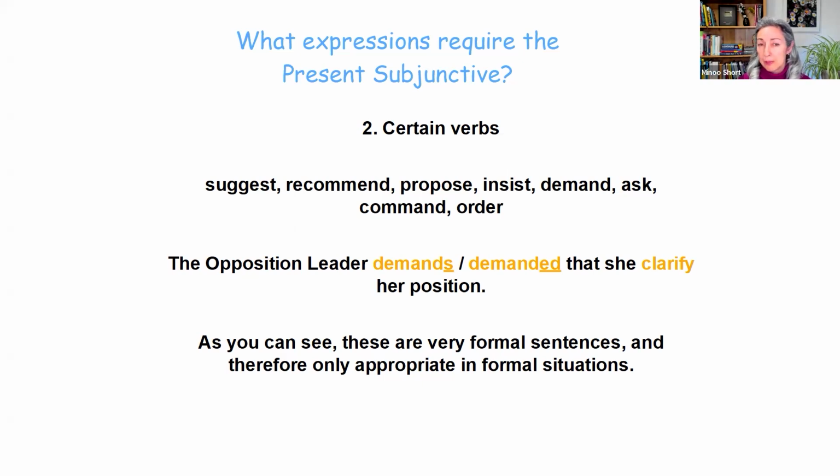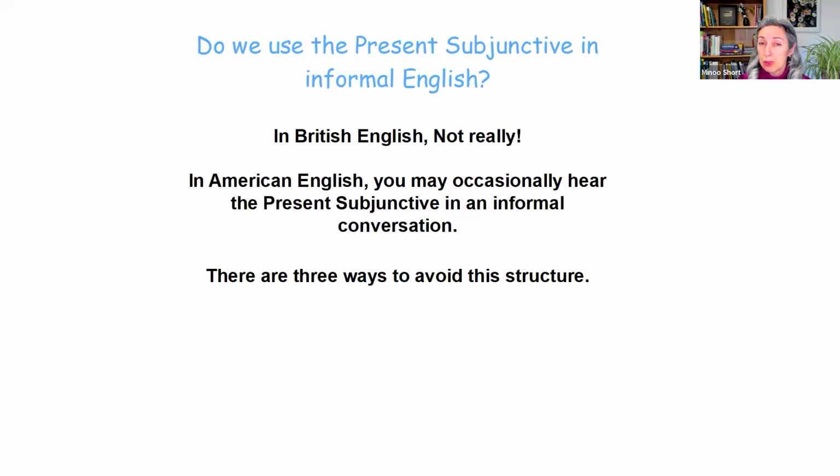Now, as you can see, these are very formal sentences and therefore only appropriate in formal situations. So, do we use the present subjunctive in informal English? Well, in British English, not really. In American English, you may occasionally hear the present subjunctive in an informal conversation, but even there, it's very rare.